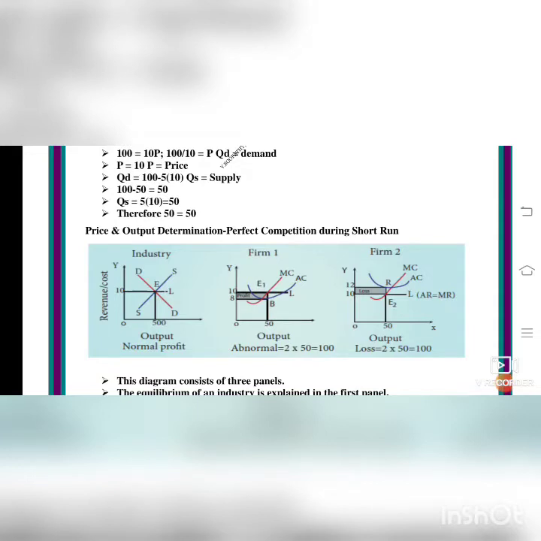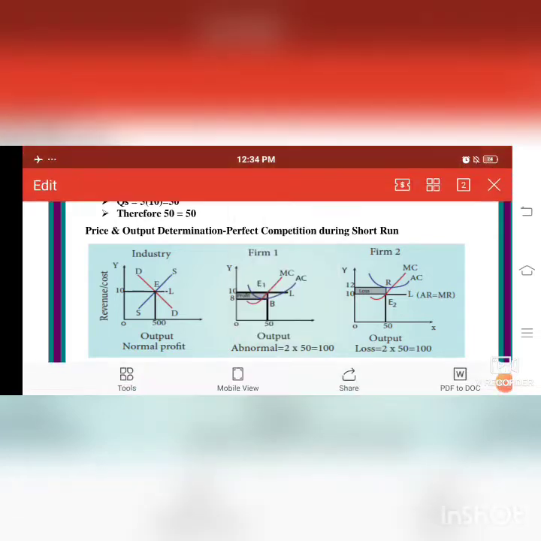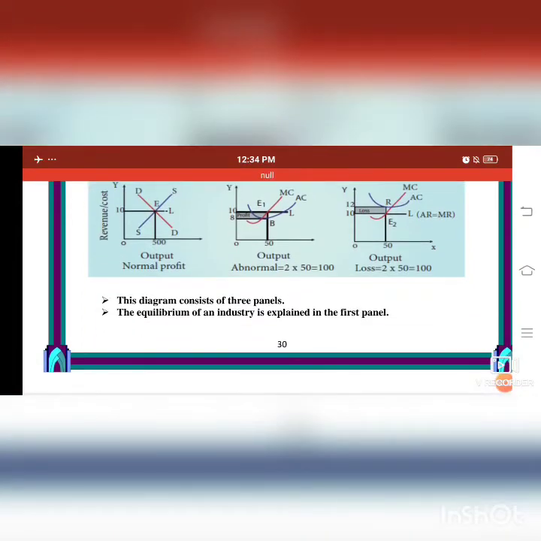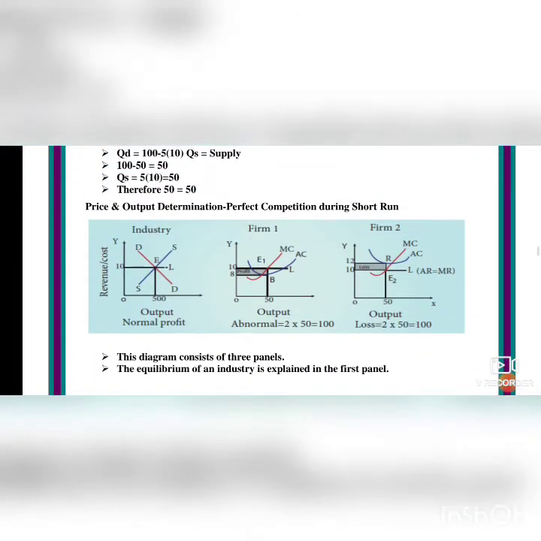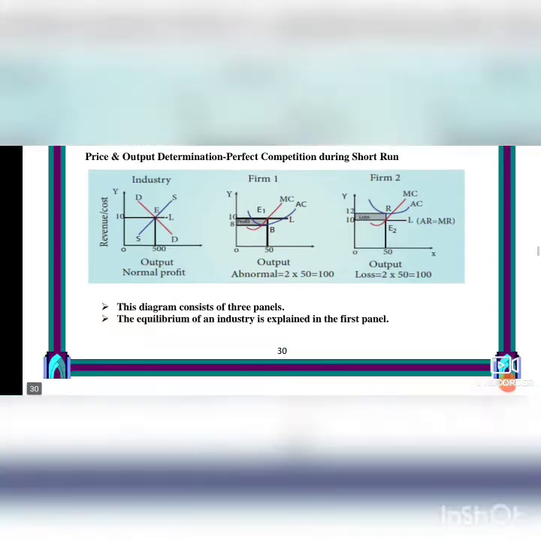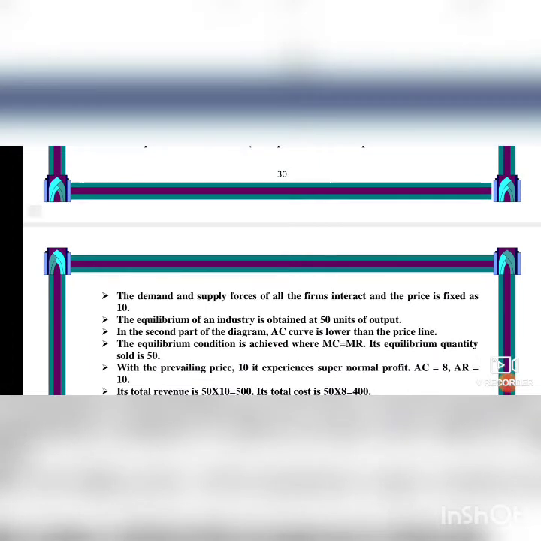Below, the explanation of the diagram is given. The diagram consists of 3 panels, which you can see in the diagram. The equilibrium of an industry is explained in the first panel. So what is the first equilibrium? That is 50 is equal to 50, isn't it? I will explain to you. The demand and supply forces of all the firms interact and the price is fixed as 10. The equilibrium of an industry is obtained at 50 units of output. So demand is also 50 and supply is also 50. So it is equilibrium. Equal means equilibrium.